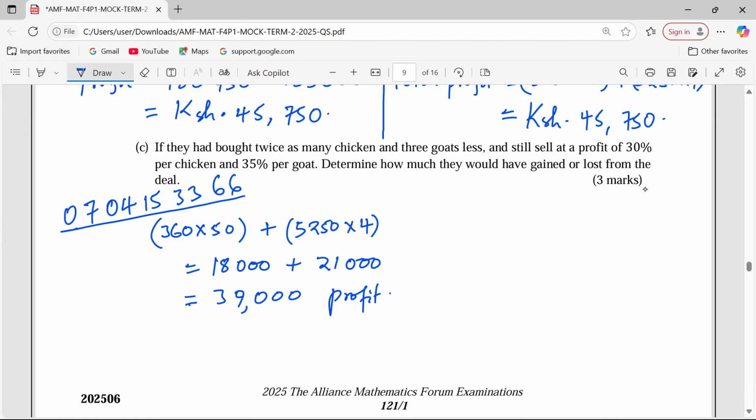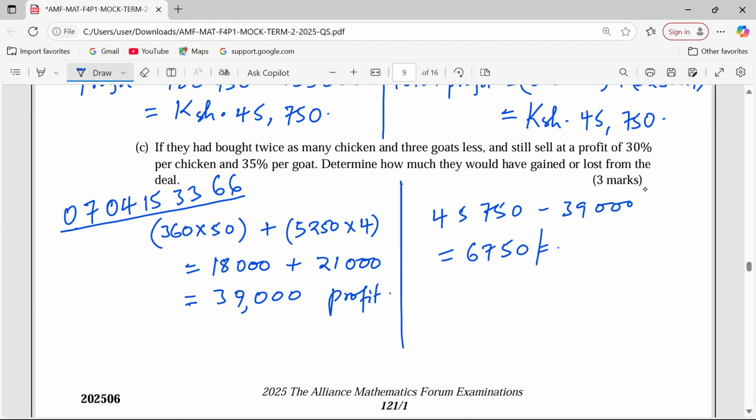But remember, the original profit from the deal is 45,750. So the new profit is 39,000. Do you think they would have lost from the deal? Yeah. So they would have lost 6,750 compared to the original deal.